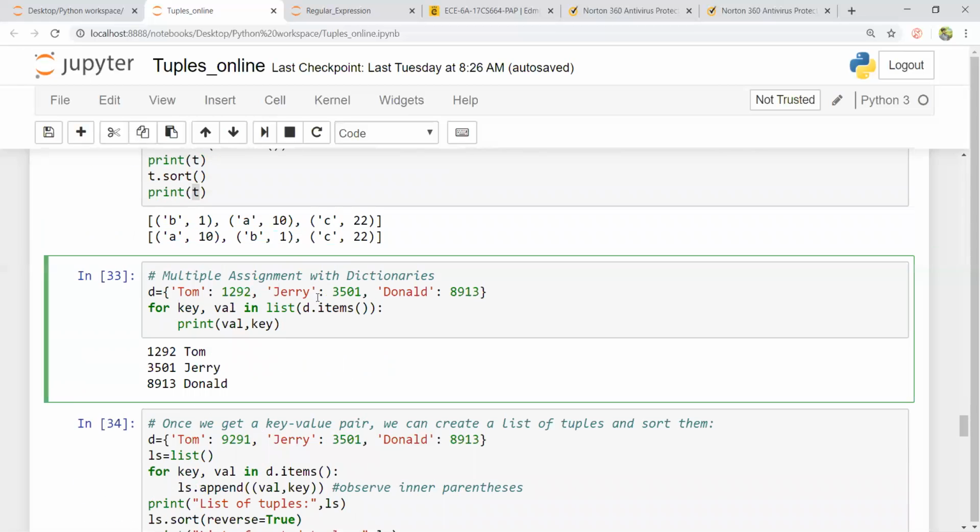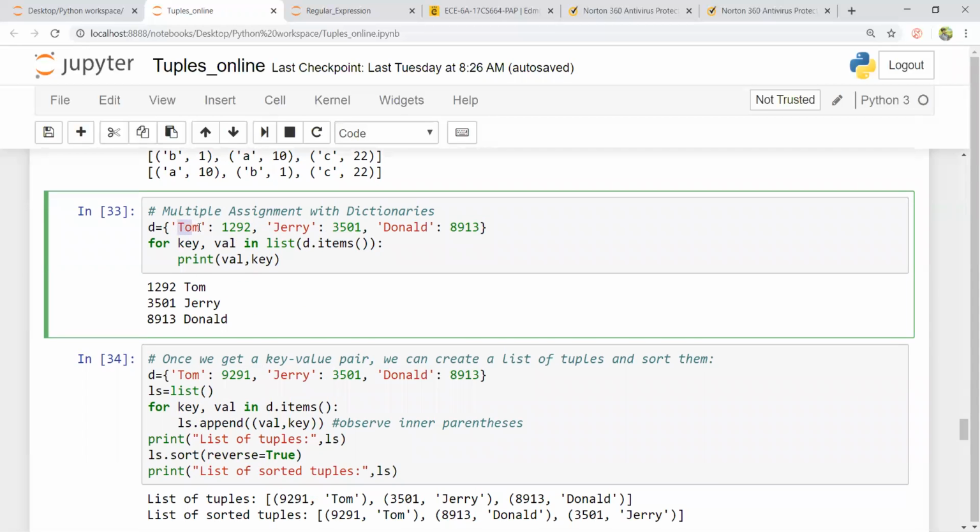Multiple assignment with a dictionary. I have a dictionary of Tom 1292, Jerry 13501, Donald 8913. I can assign these values as key and val in a list dot items. Why? Because you are now familiar: if I use this list of dot items, it will break this dictionary into key value tuples, a tuple of a key value pair. So I can simply say key as one variable, value as another variable, and list of d dot items. I can separate these two values and assign them to value and key. I am trying to reverse this here.